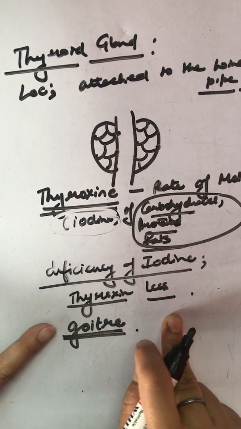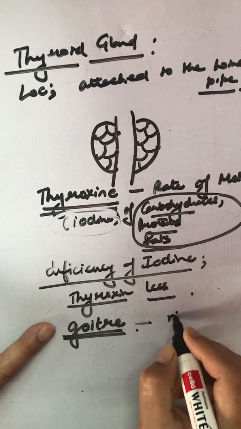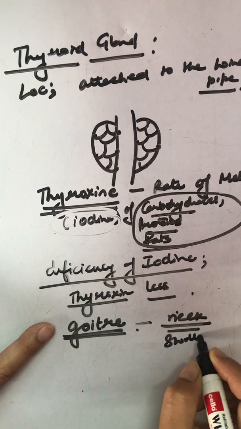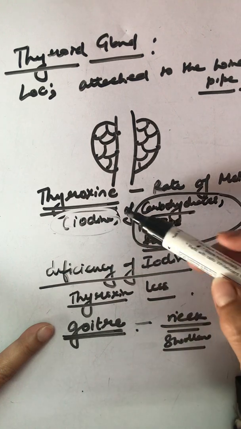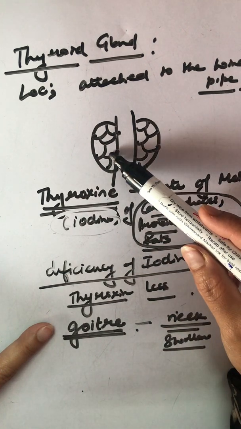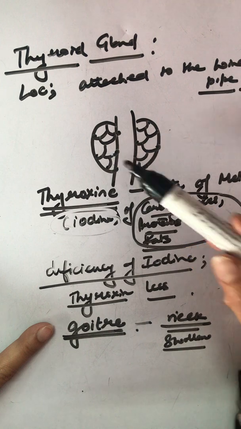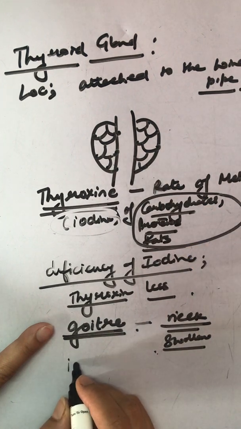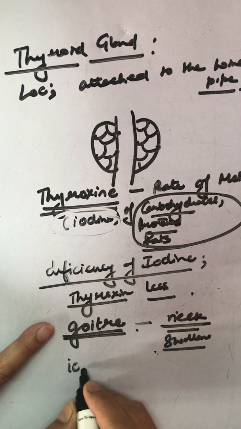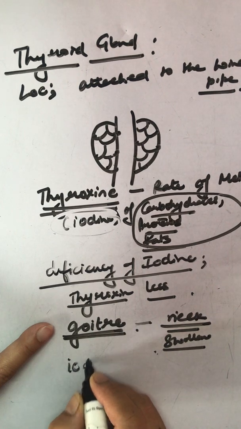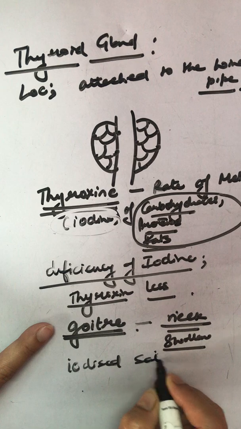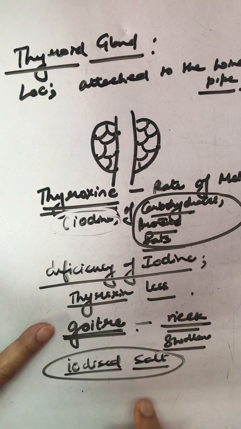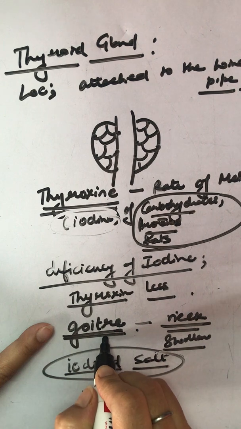The main symptom of this goiter is that the neck region appears to be swollen, due to the enlargement of the thyroid gland, which is located in the neck region. So here people are advised to use iodized salt, देश का नमक. Ads आती है ना, देश का नमक, टाटा नमक. That's iodized salt, any salt which contains iodine in it. Why? So that we can prevent this goiter disease.